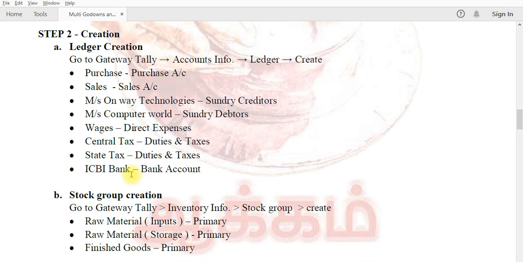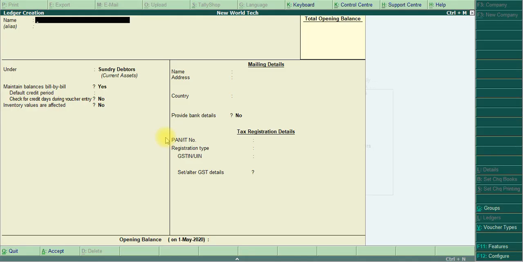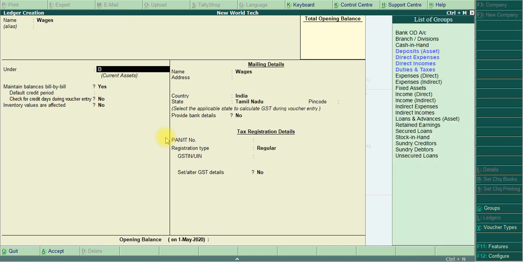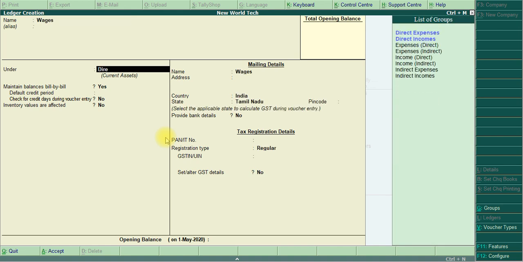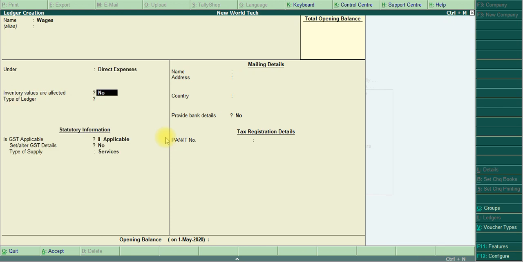Then I move to the expenses ledger, wages. Wages is a direct expense. Inventory values are affected, no. GST applicable, yes, applicable.